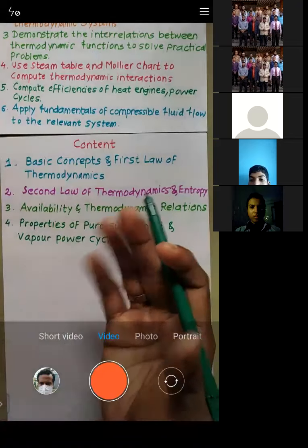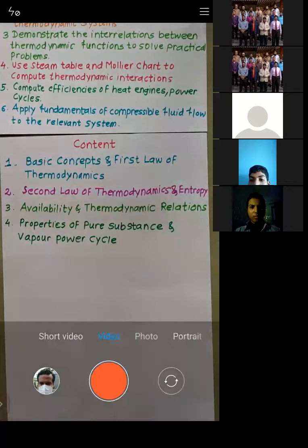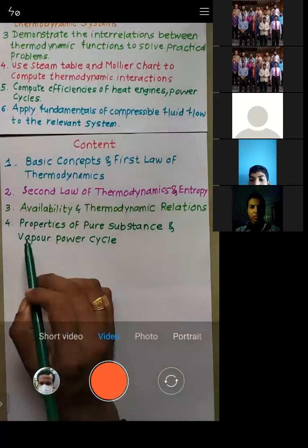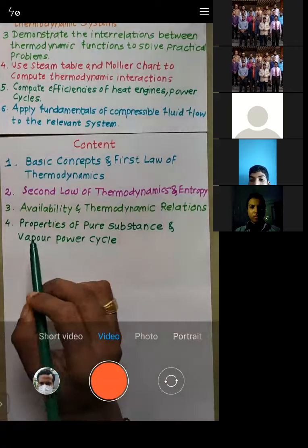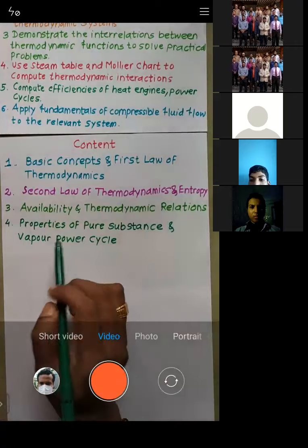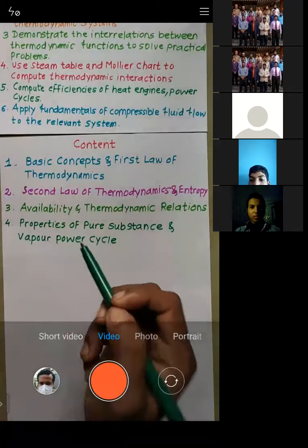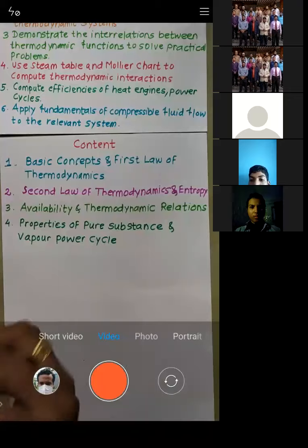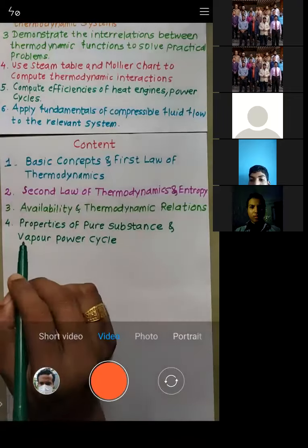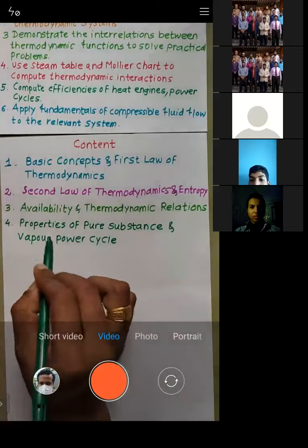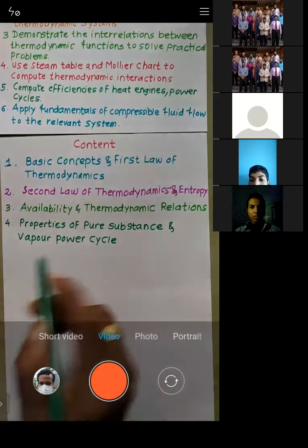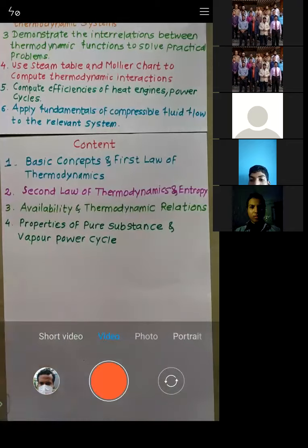For that, some mechanical device is required, and that is called a turbine. So how to convert the vapor into power? From the vapor you can produce power by using a device like a turbine. That we are going to see in the fourth chapter. Whatever heat is available with the vapor, we are going to utilize it to generate power. And who is going to do that? That will be done by the turbine. In detail we are going to see this in this particular chapter.